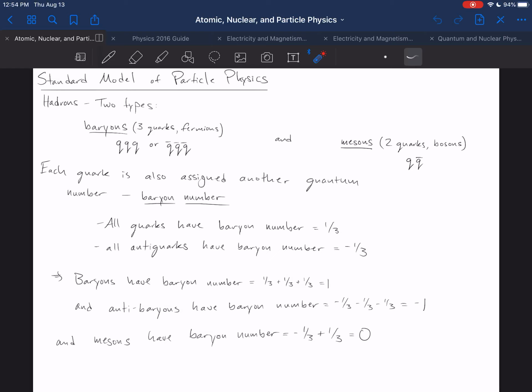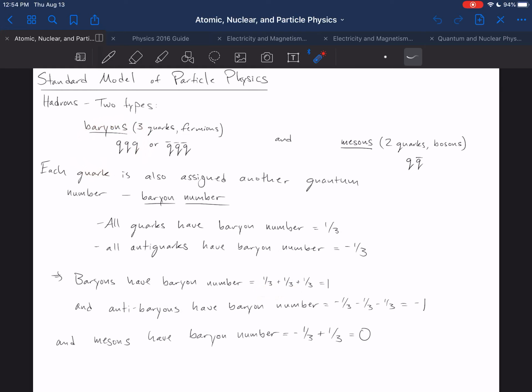So if you want to calculate the baryon number of a baryon, notice that you can keep track of it without adding up the individual quark baryon numbers, by simply observing that a baryon will have baryon number 1/3 plus 1/3 plus 1/3 equals 1.